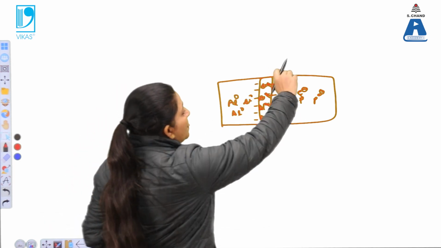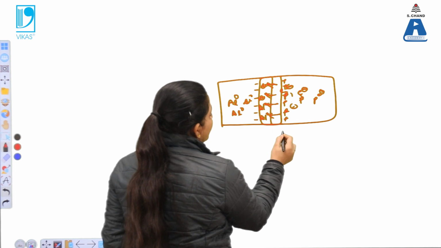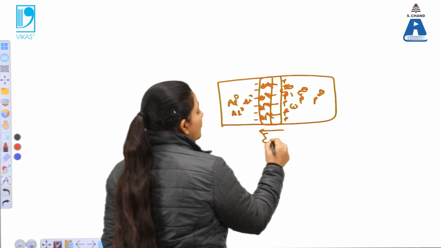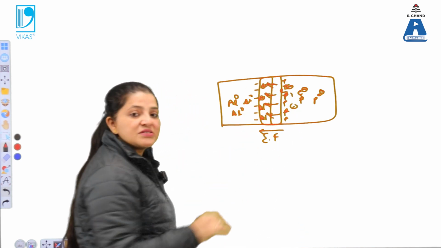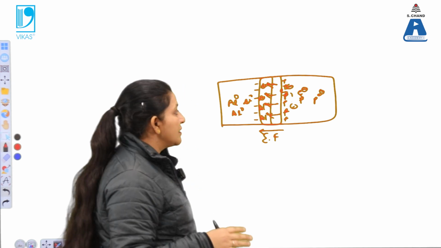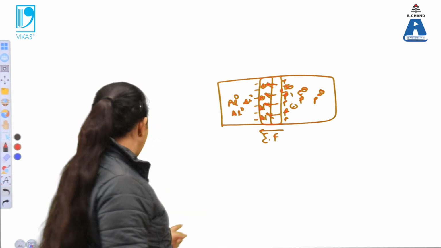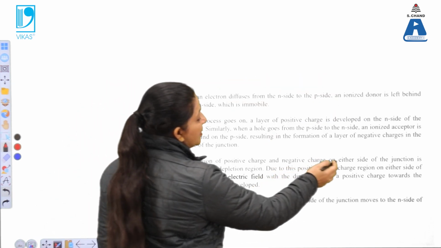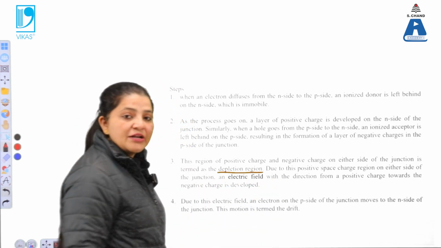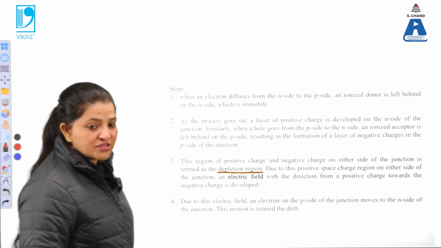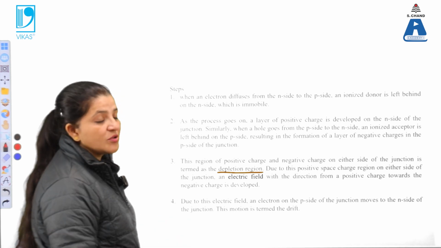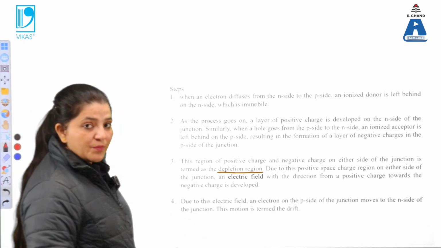So now if positive is there and negative is developed there, the electric field is developed in the reverse direction. So this is a kind of electric field. Due to development of this electric field, it will further prevent the motion of charge carriers, and due to that the depletion region is formed over here. So this region of positive charge and negative charge on either side of the junction is termed the depletion region. And due to the development of charges on both sides, an electric field is there which is from negative to positive, or you can say from n type to p type semiconductor.